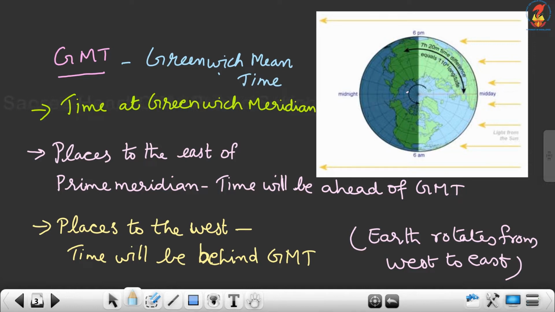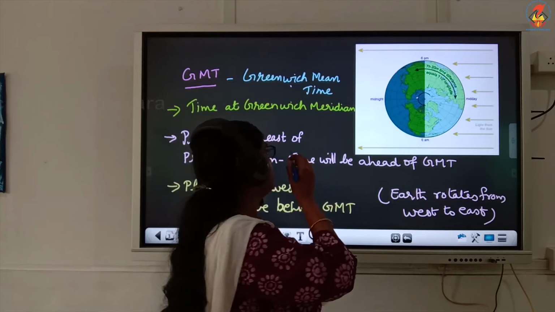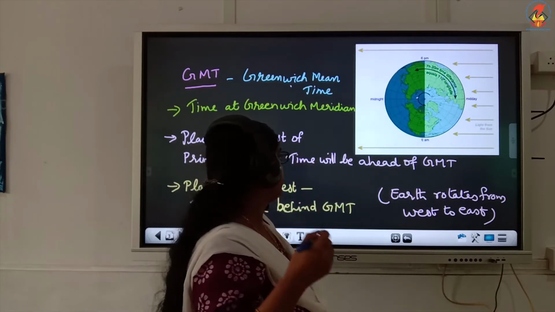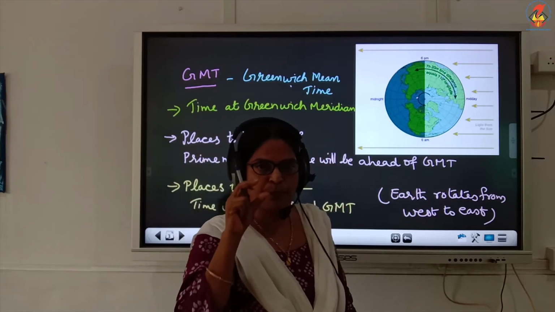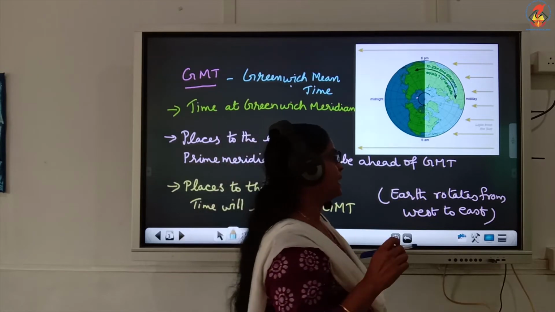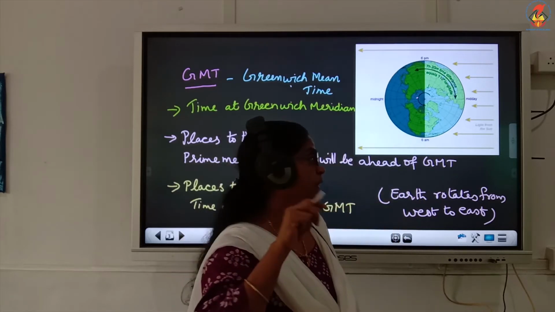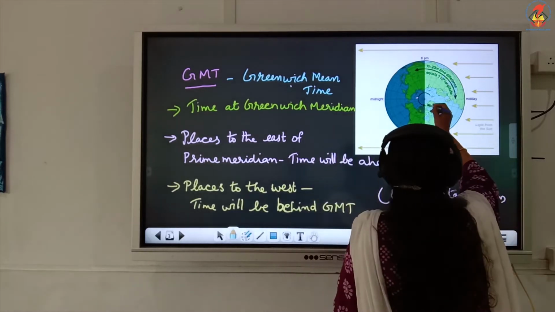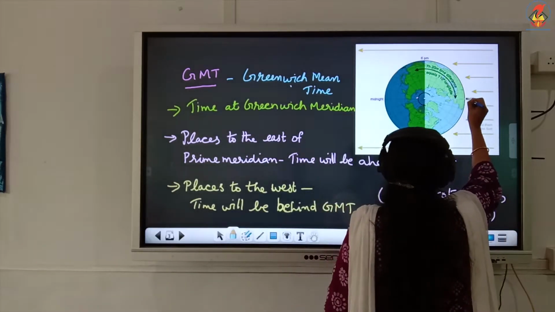What is Greenwich Mean Time? The time at Greenwich Meridian. The time at Greenwich Meridian is called the Greenwich Mean Time. What is Greenwich Meridian? We know it is the prime meridian, the main meridian. It is the 0 degree meridian. This is the prime meridian.